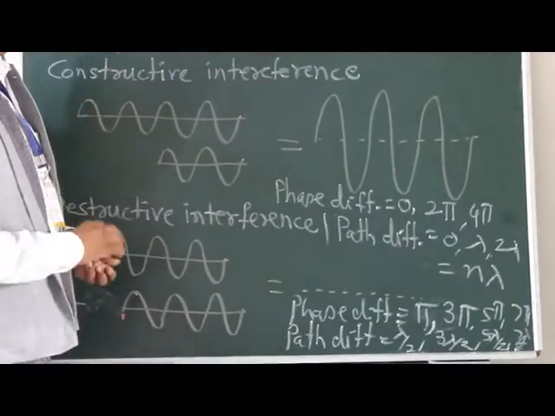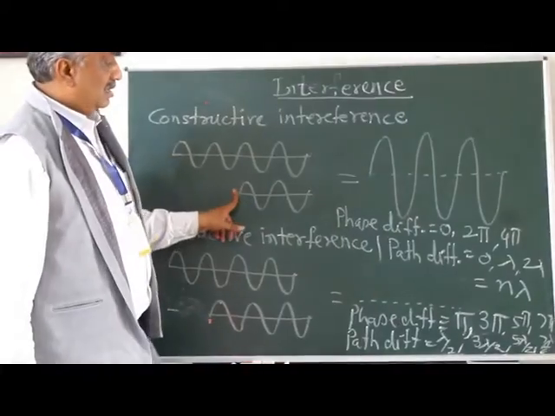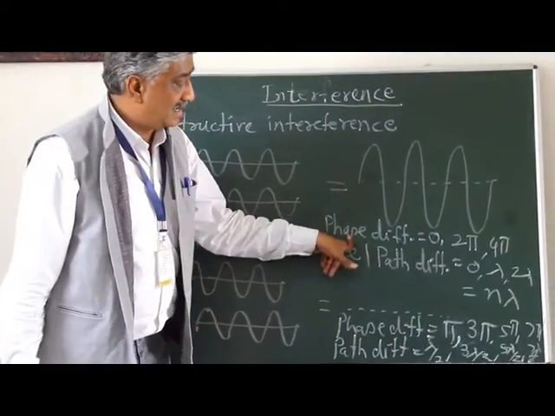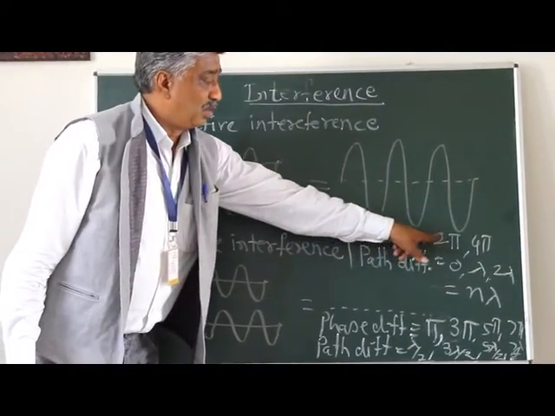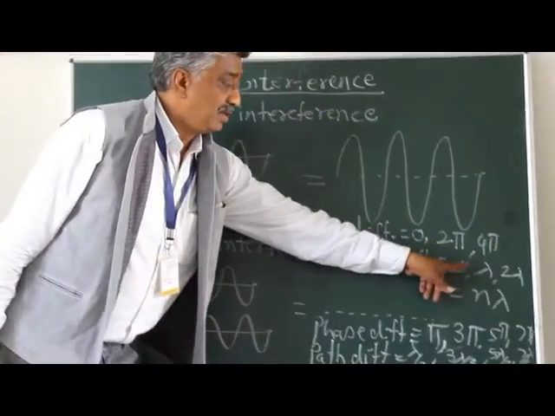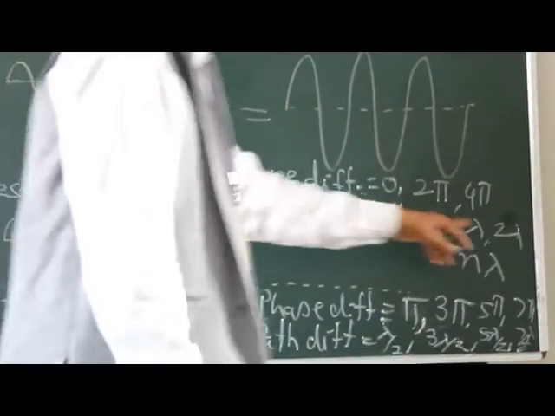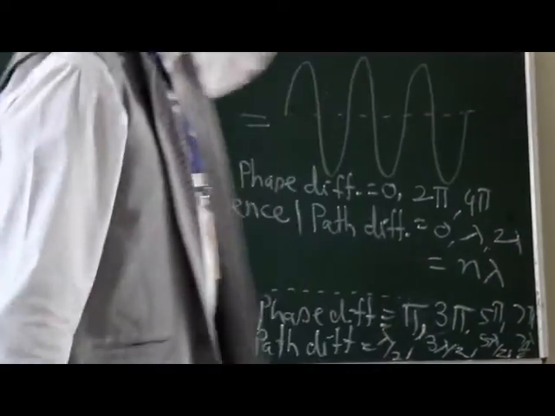So finally we can come to the conclusion that for getting constructive interference, in terms of phase difference, the difference should be 0, 2 pi, 4 pi and so on. And in terms of path difference, it will be 0, lambda, 2 lambda, or in general n lambda, that is 3 lambda, 4 lambda, 5 lambda and so on.